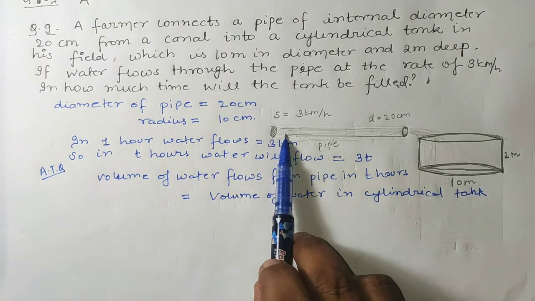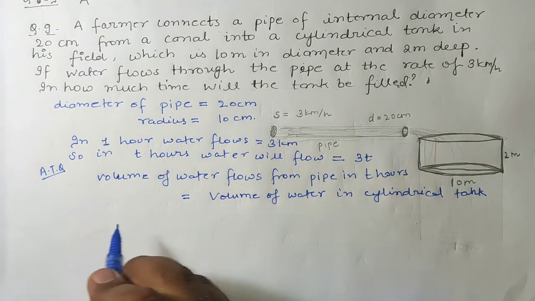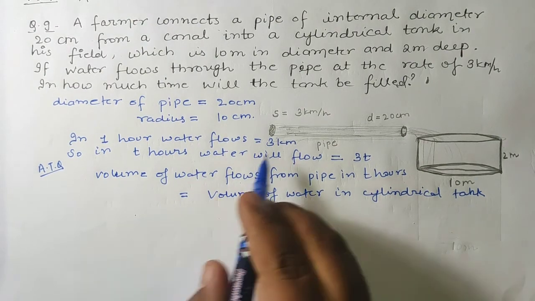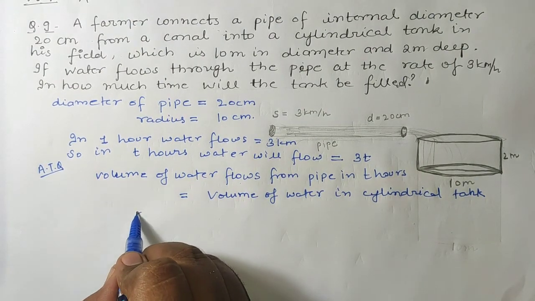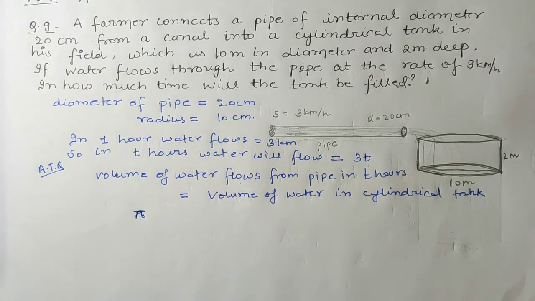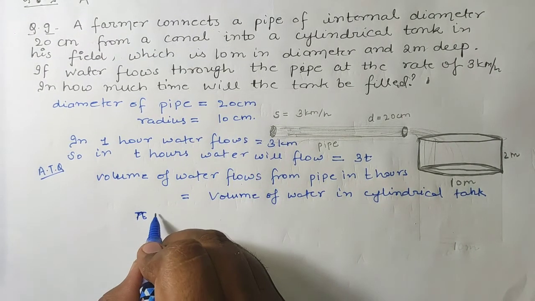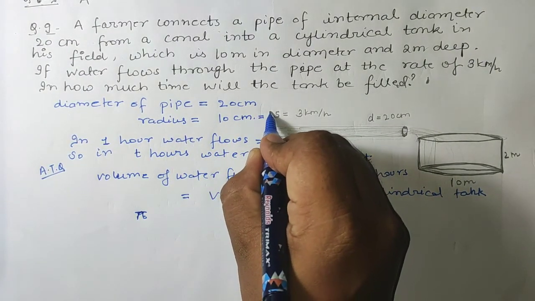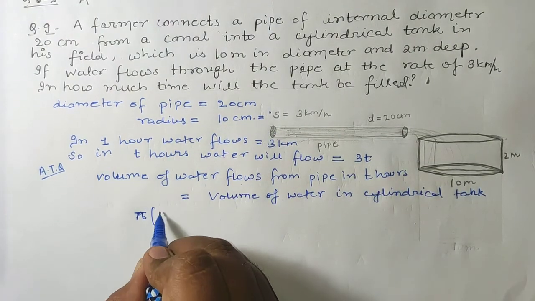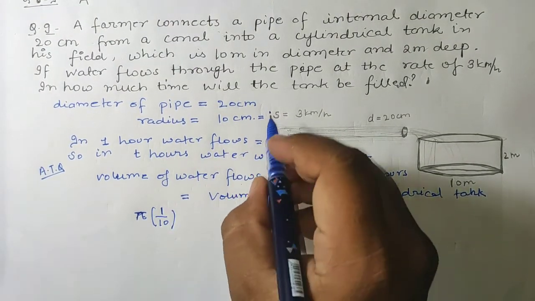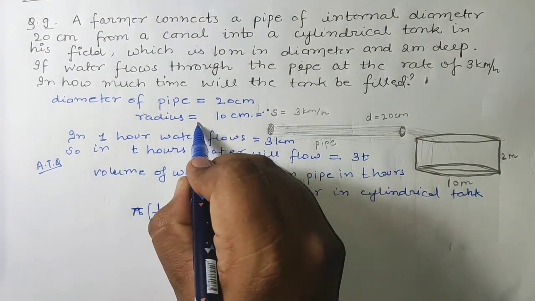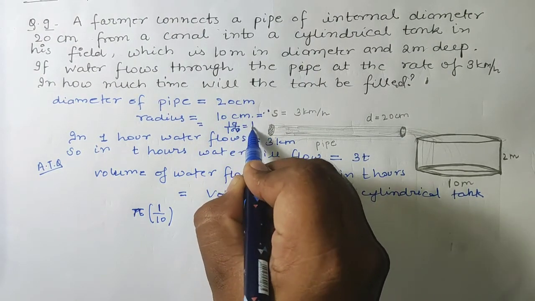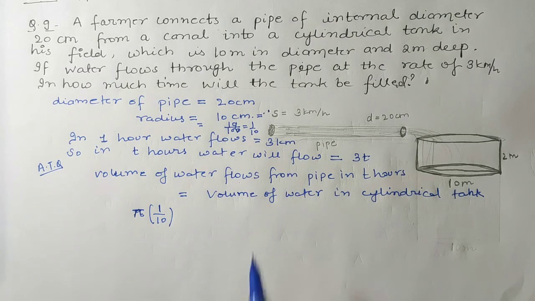So students, both are in the form of a cylinder, so here what formula will we write? The volume of water that flows from the pipe in t hours, being in the form of a cylinder, is equal to pi r square h. The radius r is given as 10 centimeter, so when you change it into meter, it will be 10 upon 100, which is 1 upon 10 meter.